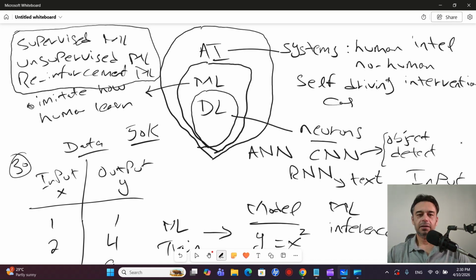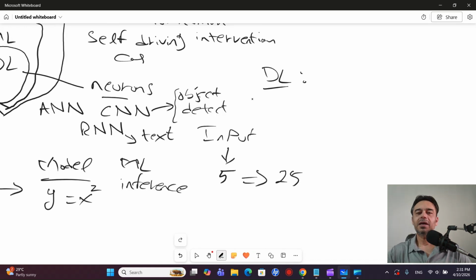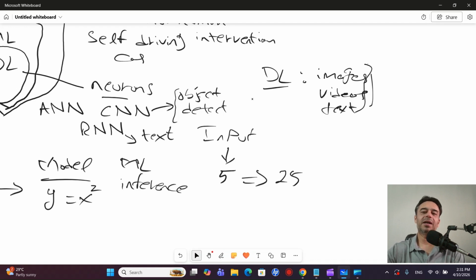So machine learning primarily depends on labeled data or structured data, whereas deep learning can easily process unstructured data. So what is the unstructured data that will be used by deep learning? For example, images, videos, raw text. If you have any data like images, videos, or text, that is an example of unstructured data, because there are no proper columns or proper identification of what type of data it is. All of this can be easily processed by deep learning.